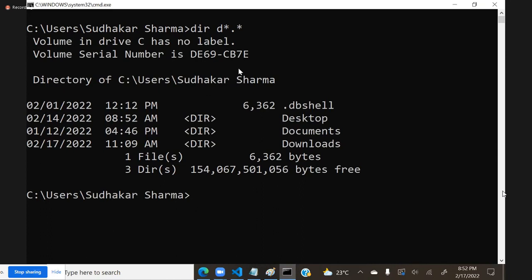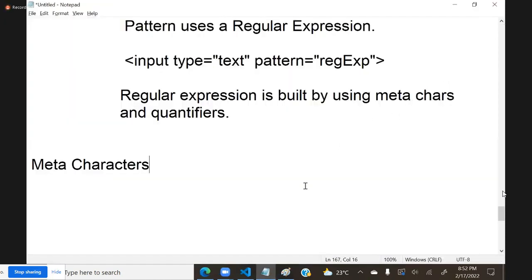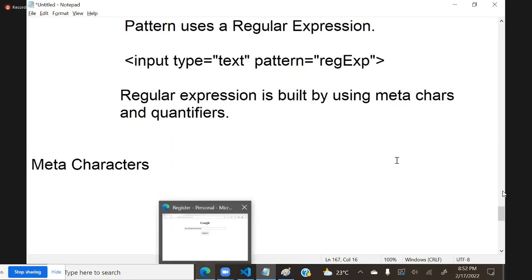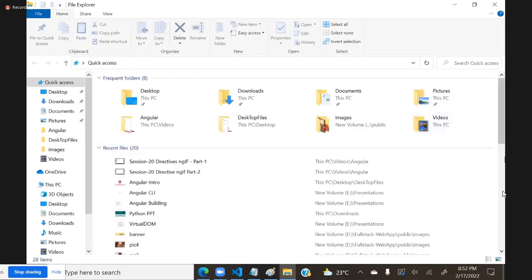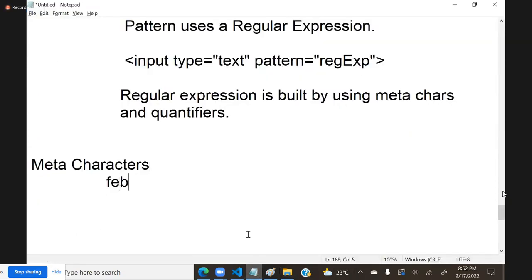That means meta characters are used in our regular daily life everywhere while working with Windows. For example, if I asked you, in your computer, how to search all PDF documents starting with FEB. Suppose in February month, some PDF documents are generated with FEB, and any lengthy name can be there. After that, extension will be .pdf.